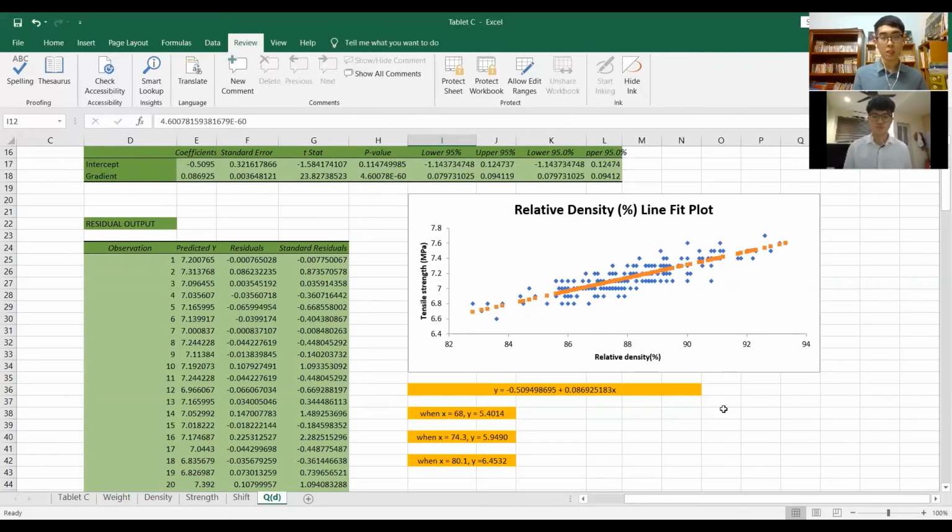In this case, a batch of tablets has been found to have low relative densities of 68%, 74.3%, and 80.1% respectively. So we will substitute the x value with the relative density. When the relative density is 68%, the predicted tensile strength is 5.40 megapascal. When the relative density is 74.3%, the predicted tensile strength is 5.95 megapascal. And lastly, when the relative density is 80.1%, the predicted value is 6.45 megapascal.